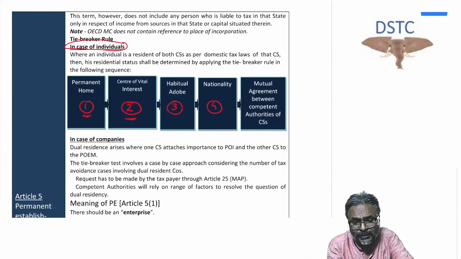Then we move to the next one, which is the nationality. Check for which country he is considered to be a national. That country will become the country of residence, so the other country will become the country of source. And the last one, students, is the map.